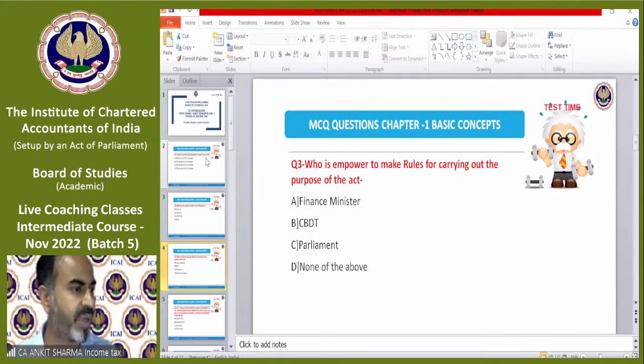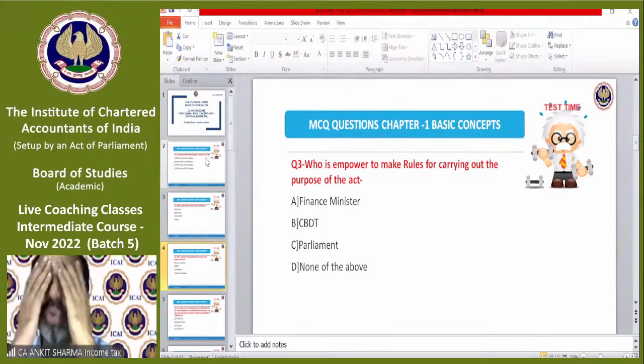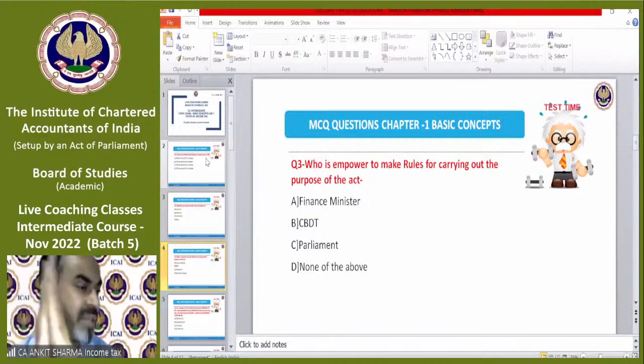So question number 3. Who is empowered to make rules for carrying out the purpose of the act? This is too simple, very simple. Please answer it fast.